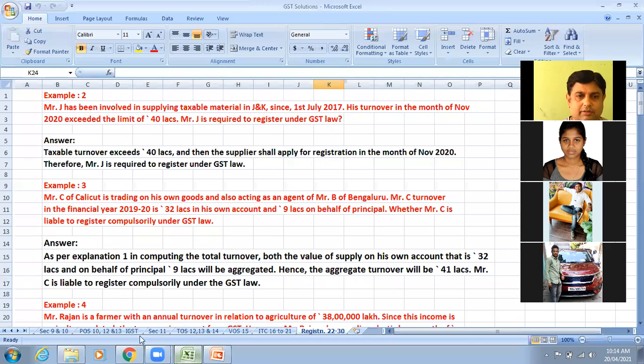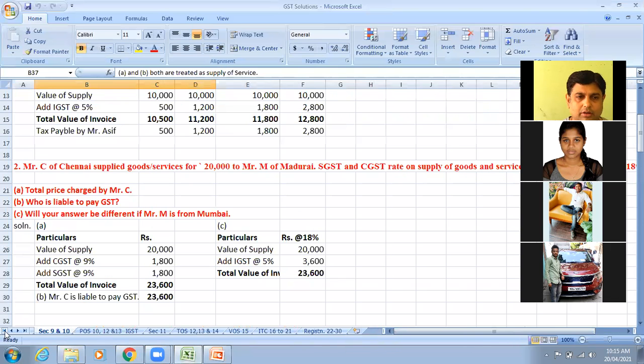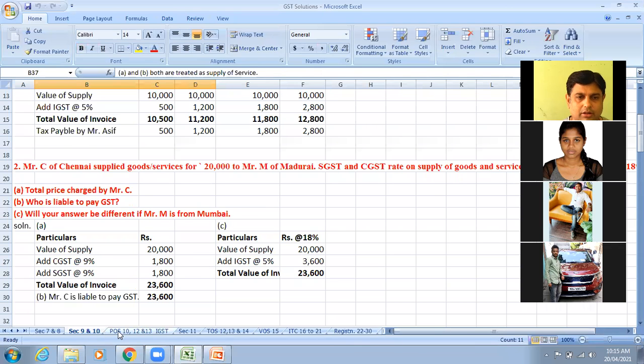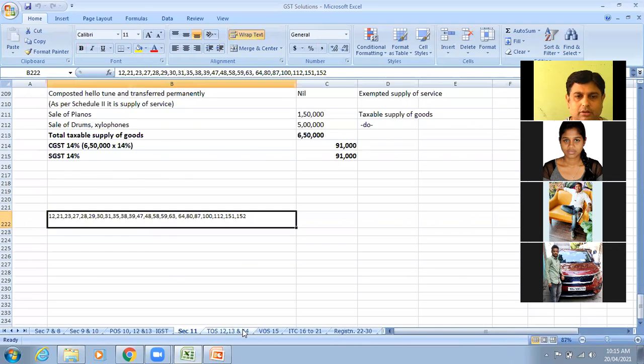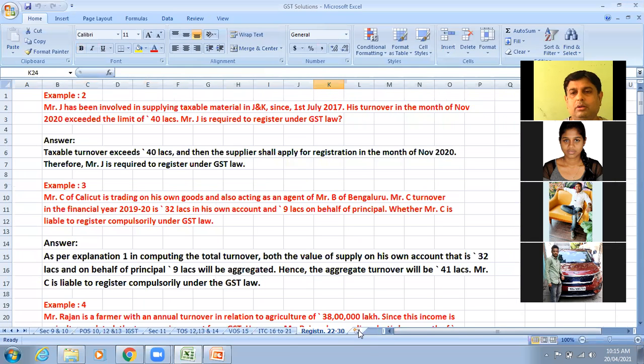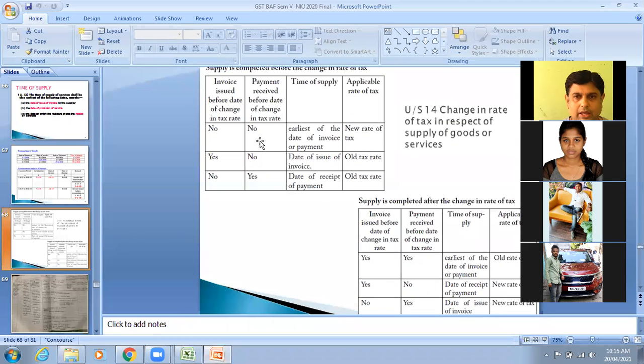Those illustrations are even there in our Excel sheet 7, 8, 9, 10, 11, 12, 13, 14, 15, 16, and 21 to 30. Then 14 was talking about change of rate, whether we should apply the old rate or new rate.